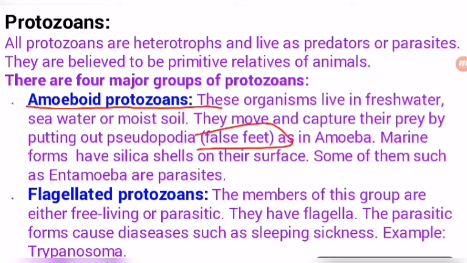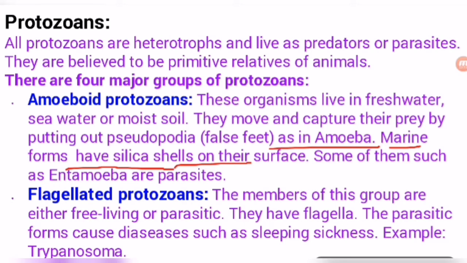Pseudopodia is also known as false feet, as in amoeba. Marine forms have silica shells on their surface. Some of them, such as Entamoeba, are parasites. So amoeba is generally found in pond water, but this is Entamoeba histolytica or Entamoeba gingivalis.